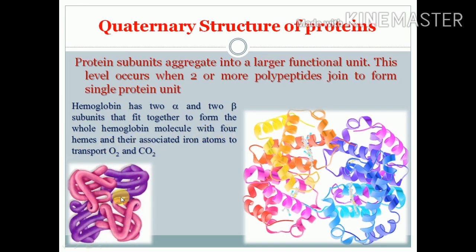These are the 4 hemes. The 2 alpha and 2 beta subunits and their associated iron atoms transport oxygen and carbon dioxide. This is the quaternary structure of the proteins, this particular structure of hemoglobin. It contains 2 alpha and 2 beta subunits, 4 subunits, 4 polypeptide chains.